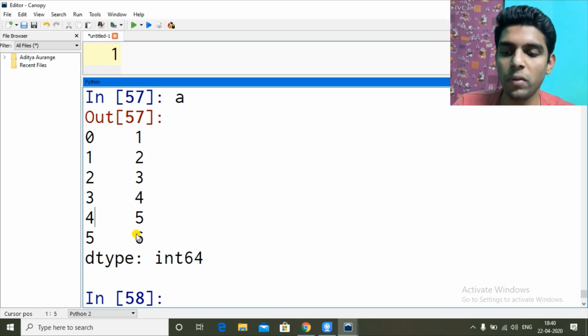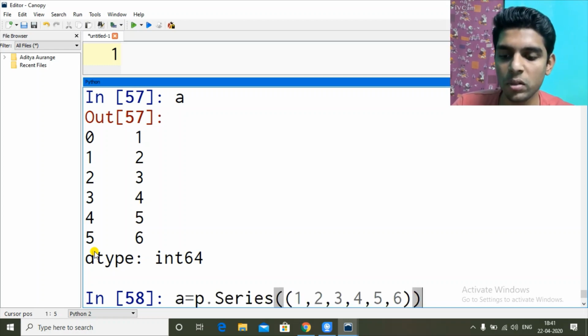So 1, 2, 3, 4, 5, 6. This data is associated with the following indexes. These indexes were created by the system itself. Now we can give our own indexes. How can we do that? Before that, we will see different ways of creating series.